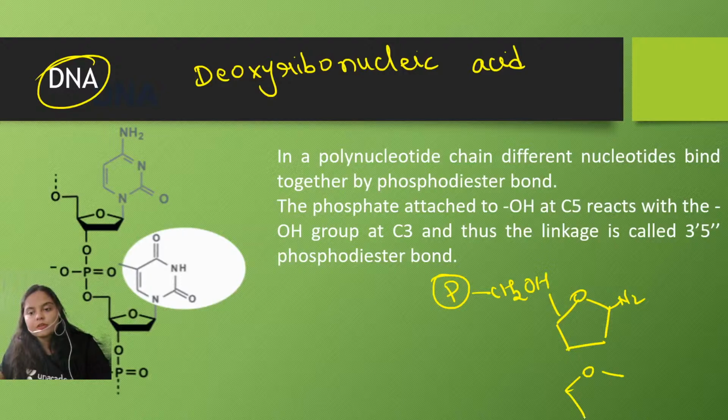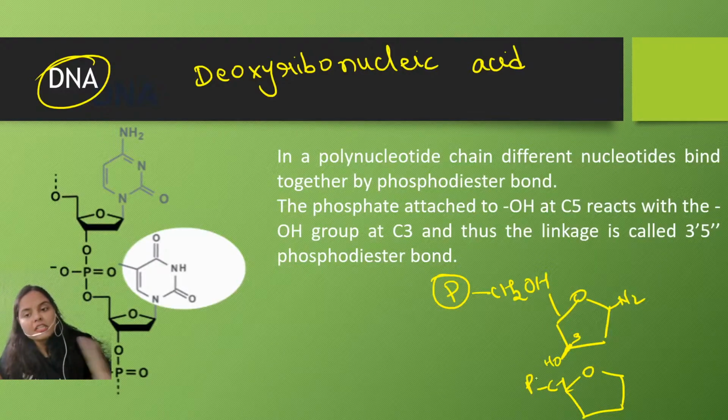In the next nucleotide, the phosphate will attach to the third OH. Here at the third position the OH was present, remember, and at the fifth carbon position the phosphate is attached. Now this phosphate will bind at the third OH position with the help of the phosphodiester bond, and this is how the polymer of nucleic acid is formed.